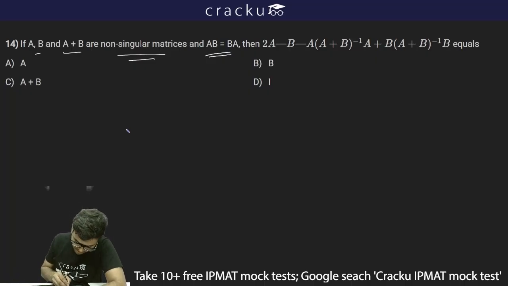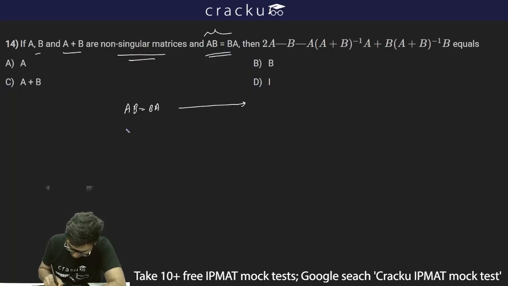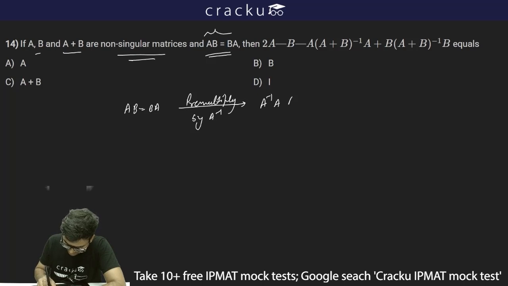So we'll take this initial condition of AB is equal to BA. Now if AB is equal to BA, I'll pre-multiply by A inverse. So this will become A inverse into AB is equal to A inverse into BA.